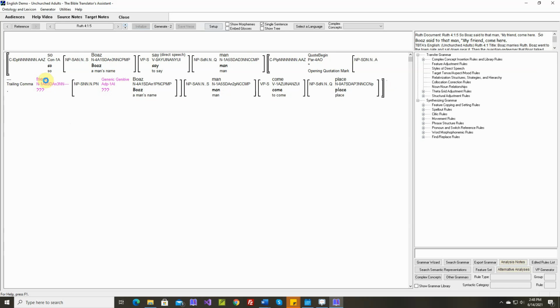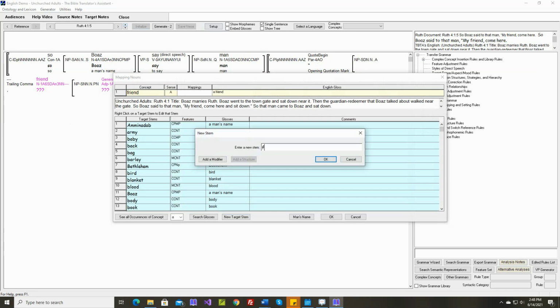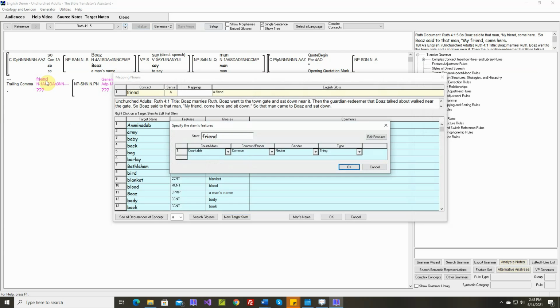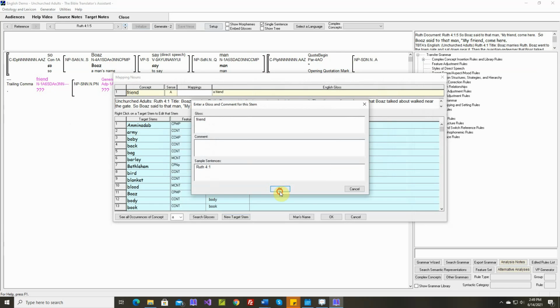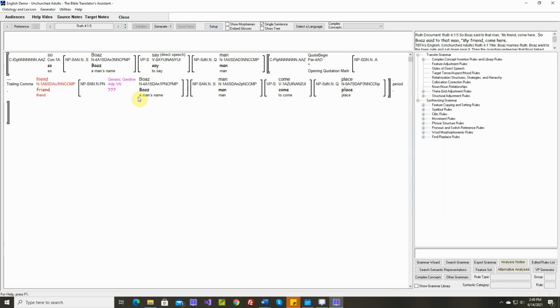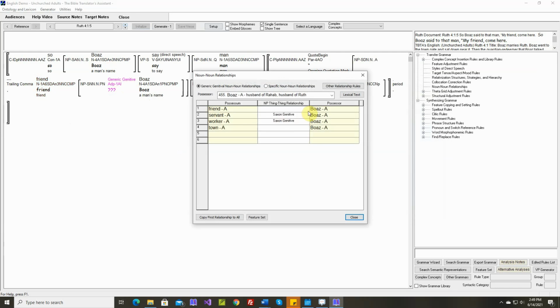Okay, friend. Countable, common, masculine, person. Whenever we have an unknown generic genitive, we double click on generic genitive. Okay, Boaz's friend, Saxon genitive.